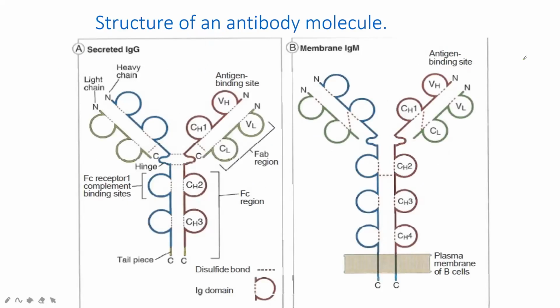The structure we already covered. For IgM or IgG, you can see the same area: constant part 1, constant 2, constant 3, so you can see the four parts there. It depends upon the size.